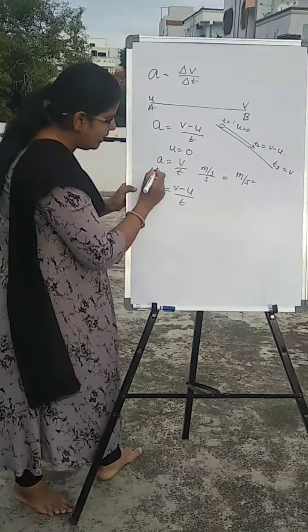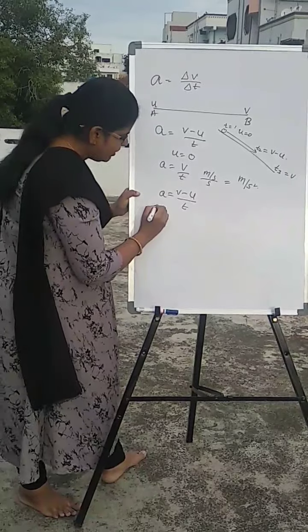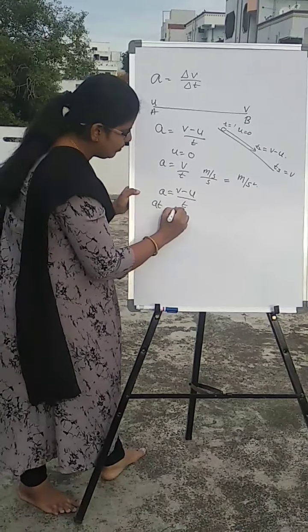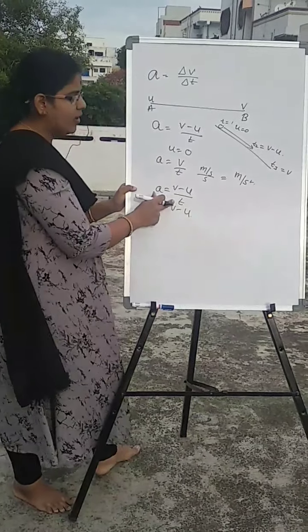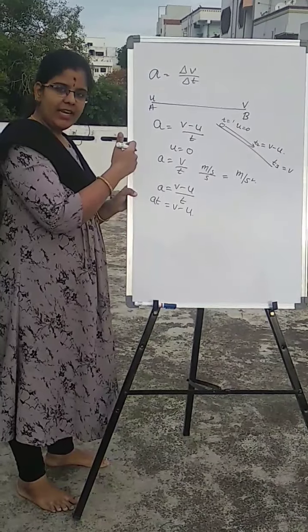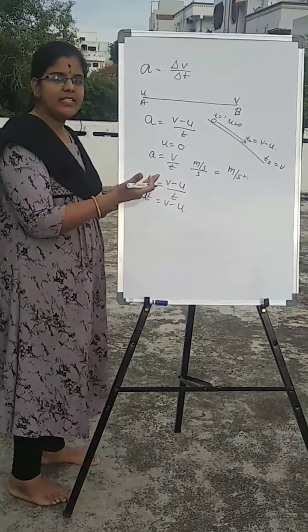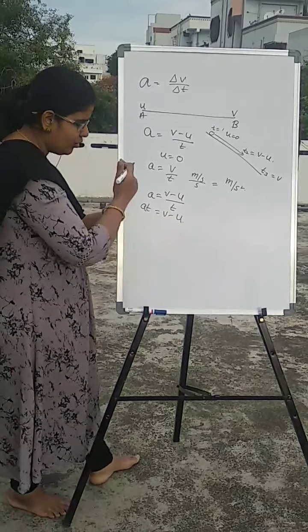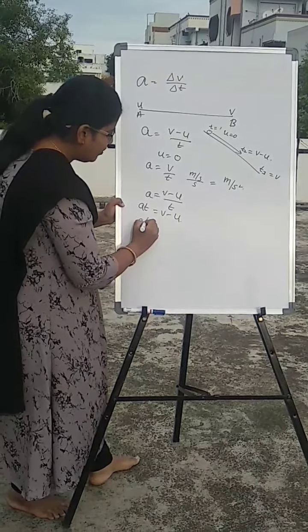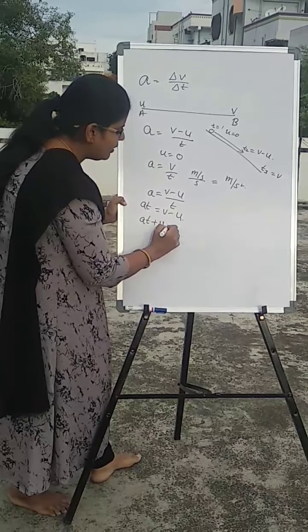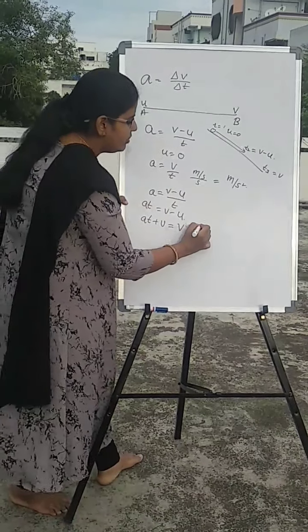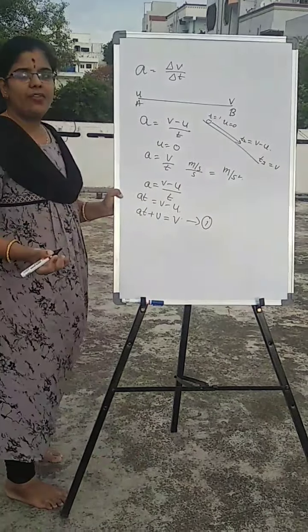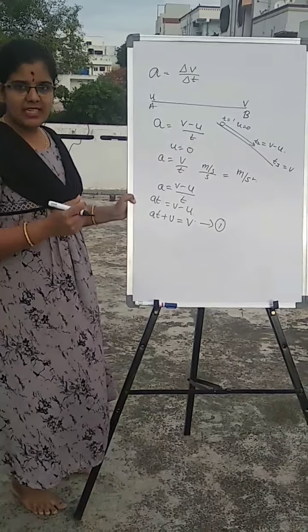First, t we have to take here. So at equals v minus u, because it is in division; when we take it to the other side, it turns into multiplication. And next, minus u also to this side. So at plus u equals v. This is the first equation of uniform acceleration.